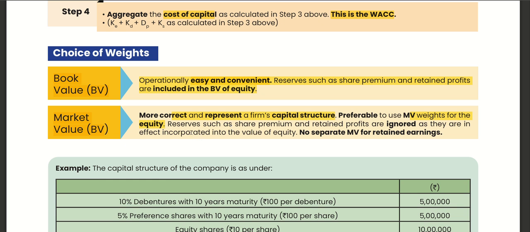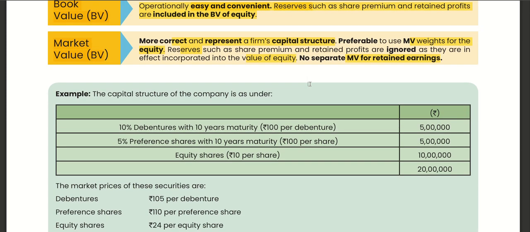Reserves are ignored here as they are in effect incorporated in the value of equity. So the reserves are already included in the value of equity. That's why they are ignored. There is no separate market value for retained earnings.